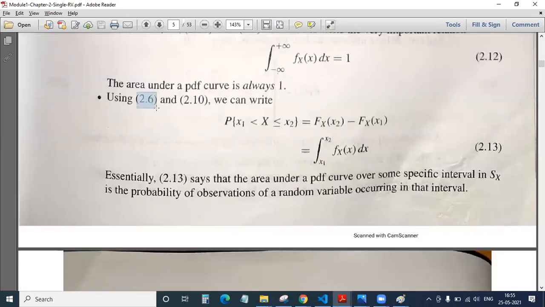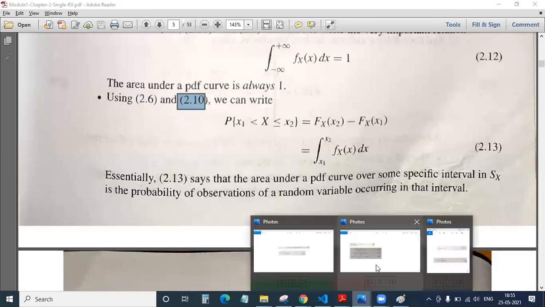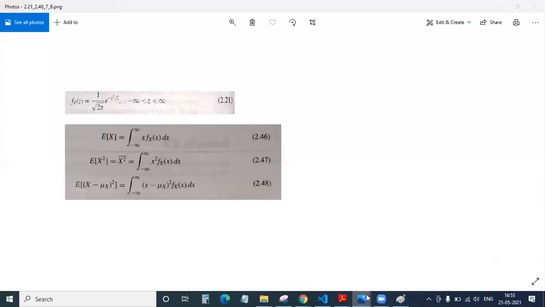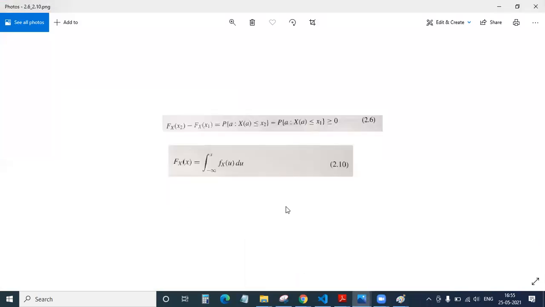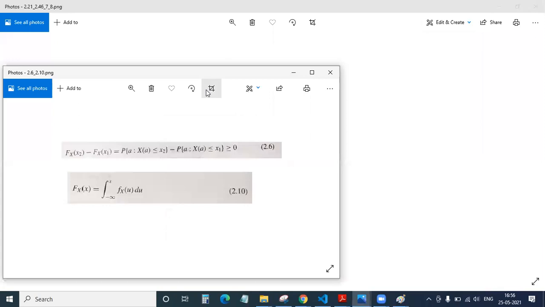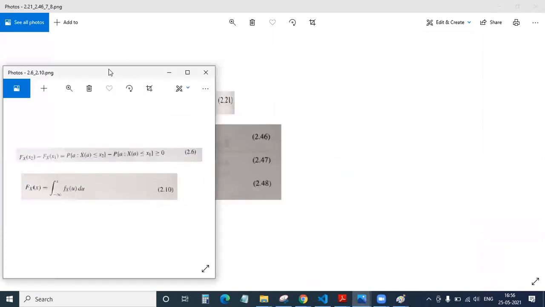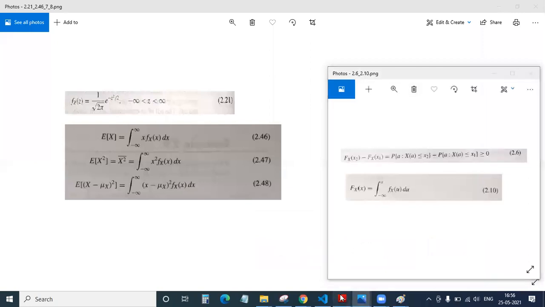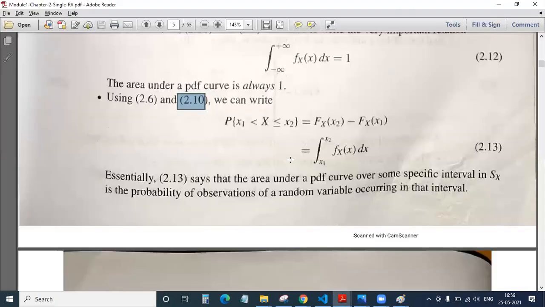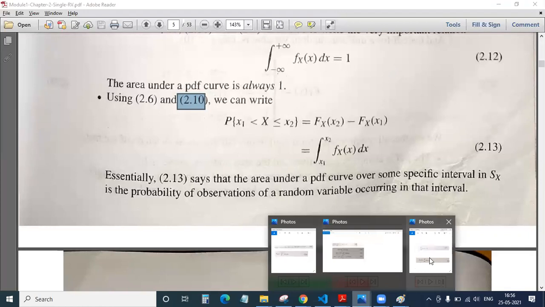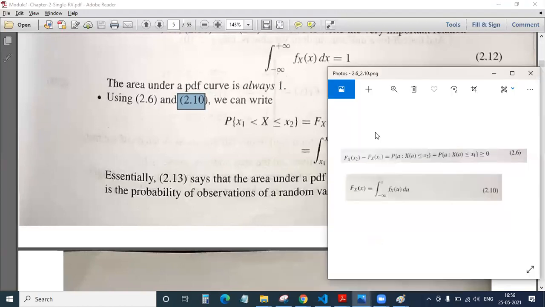property, that is using 2.6 and 2.10. Yeah, here we have 2.6 and 2.10. So please observe here, friends.